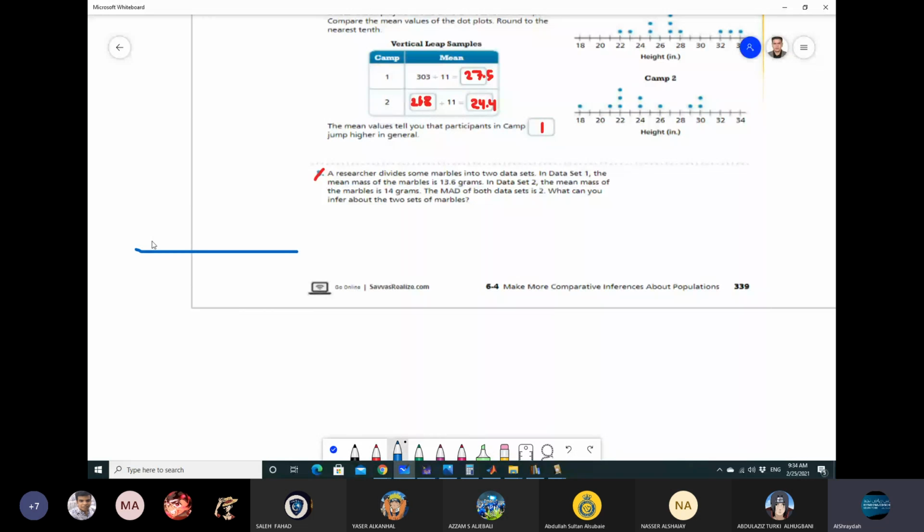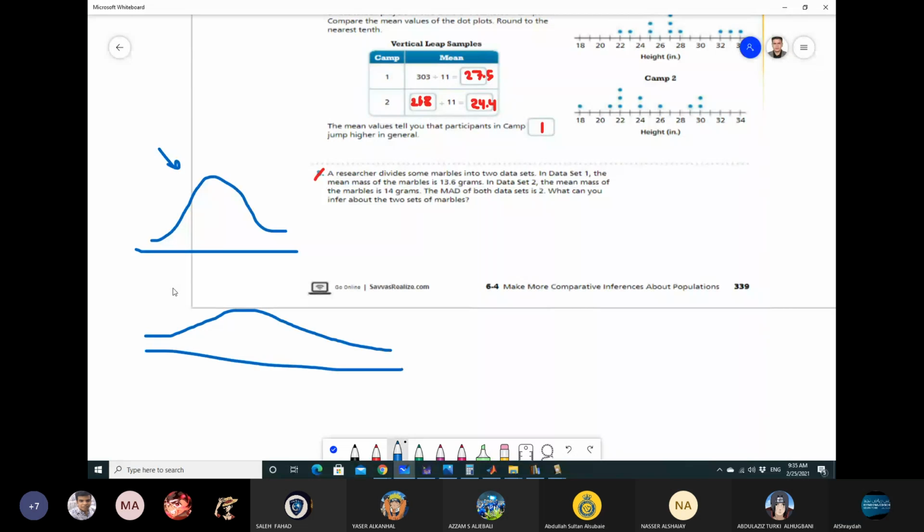Let's say that we have this shape for some group of data, and let's say that we have this shape for some other group of data, and this is the mean, and this is the mean. Here, the MAD, it's the difference between the variables and the median. Yes, or the mean. It gives you the distances from the values that you have to the mean.